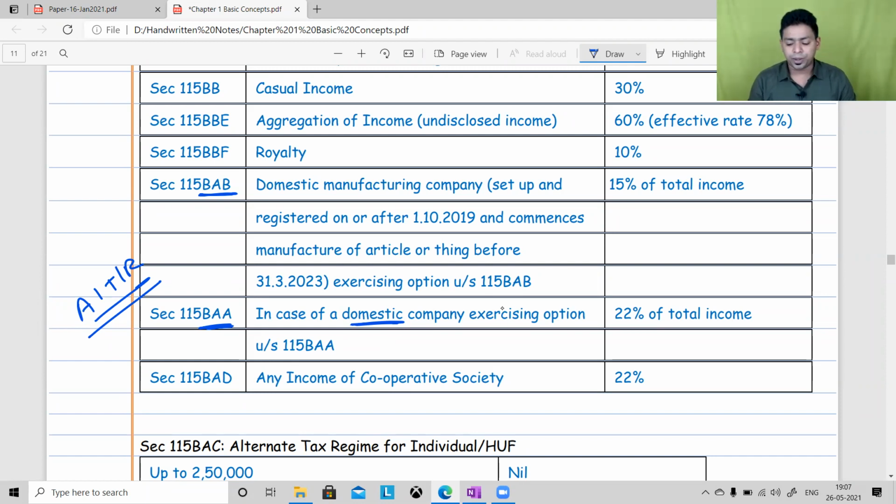For any type of company, the general rate of tax is 22% plus mandatory 10% surcharge plus mandatory 4% cess. So 22 plus 10% plus 4% if you do on calculator.